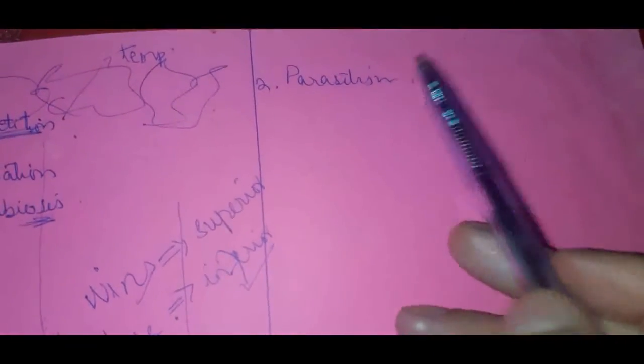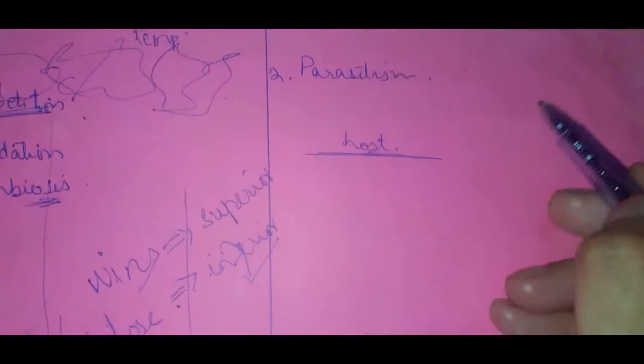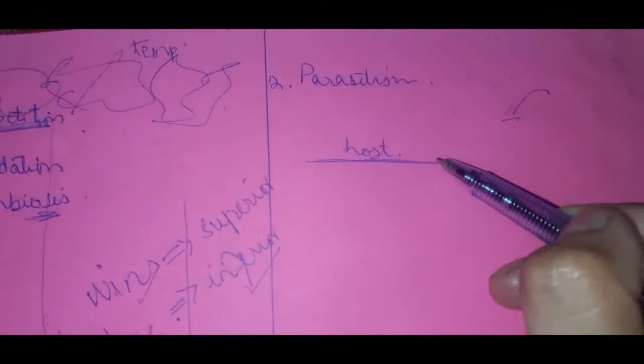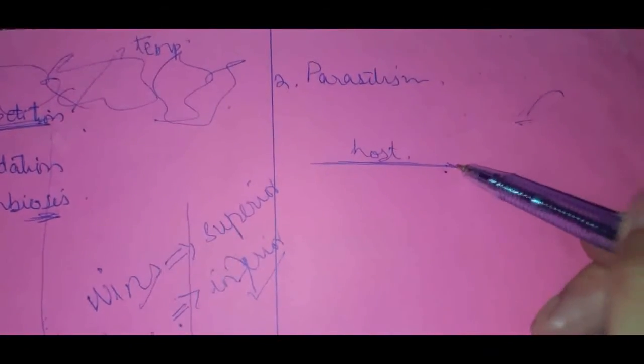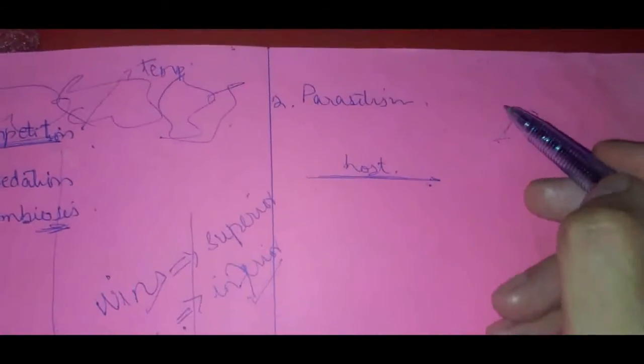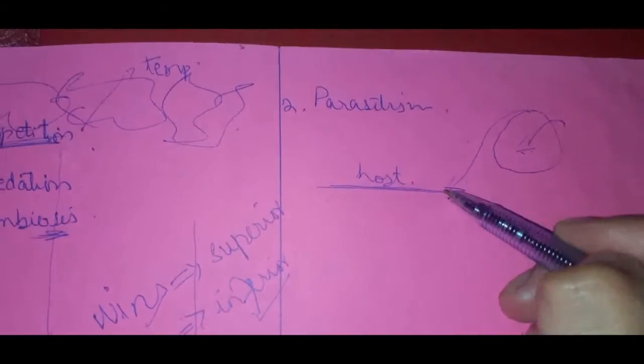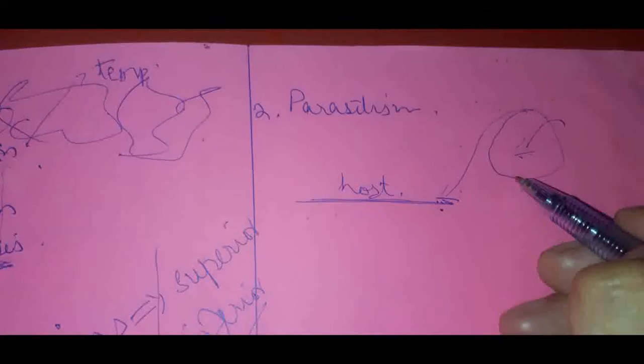In parasitism, there would be a host and there would be another organism or individual which will attach itself or have interaction with this host, right? That organism which feeds on it or harms it is called a parasite.